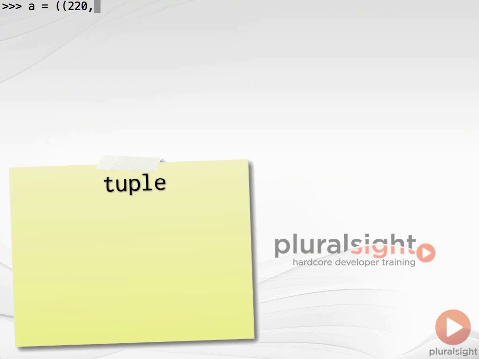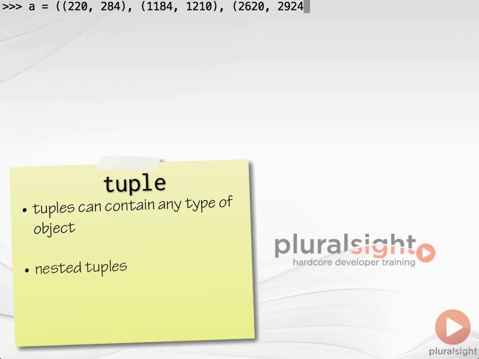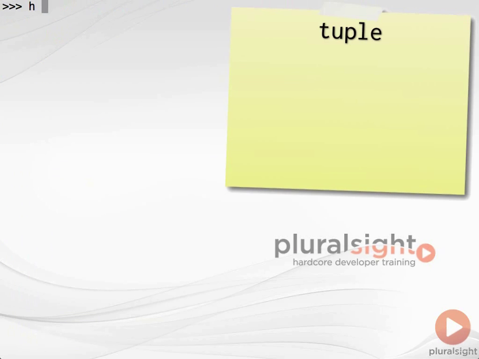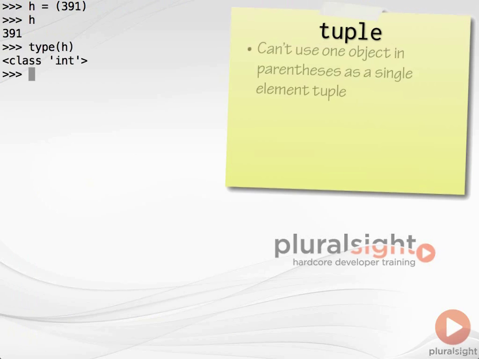Since tuples can contain any object, it's perfectly possible to have nested tuples. We use repeated application of the indexing operator to get to the inner elements. Sometimes a single element tuple is required. To write this, we can't just use a simple number in parentheses. This is because Python parses that as an integer enclosed in the precedence controlling parentheses of a math expression.